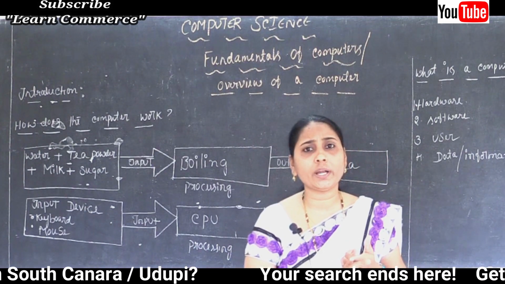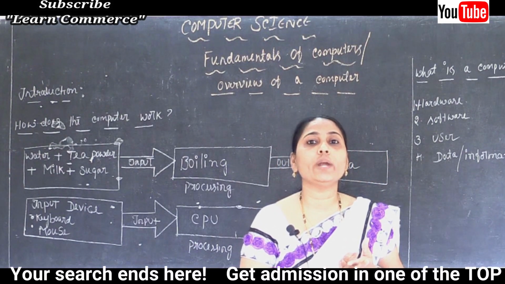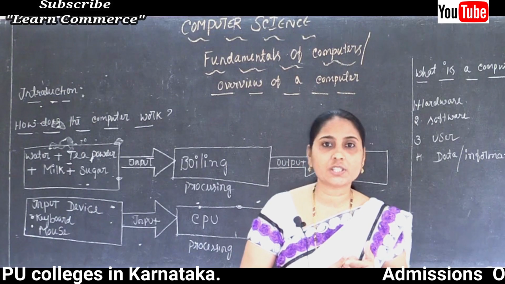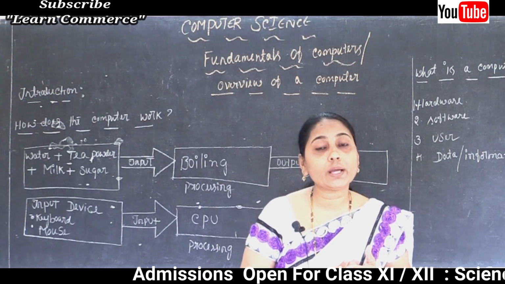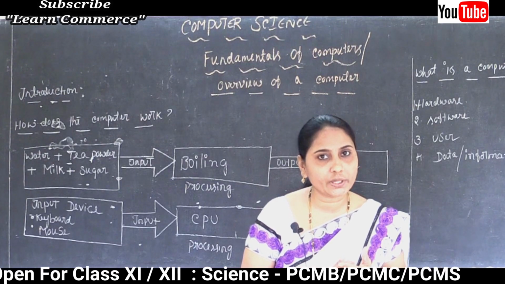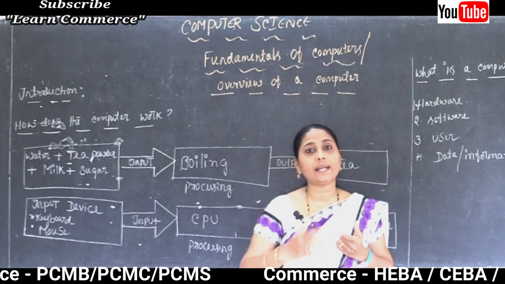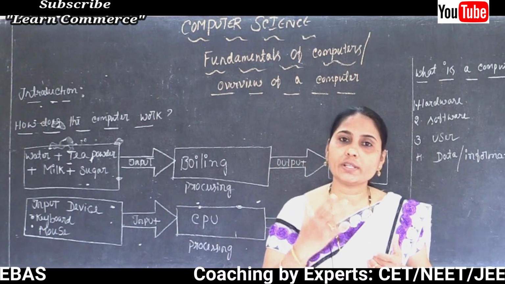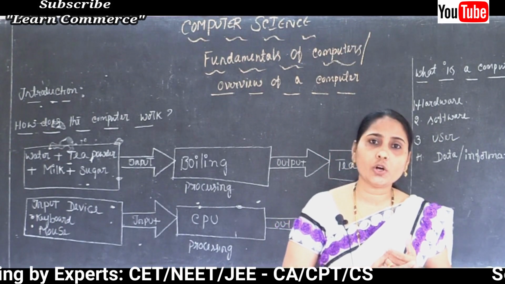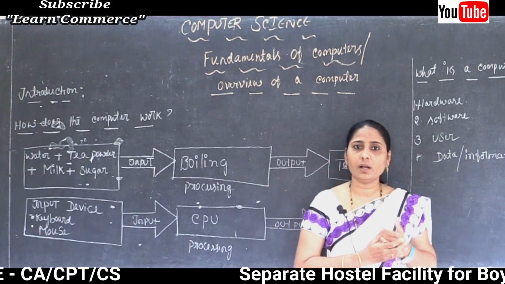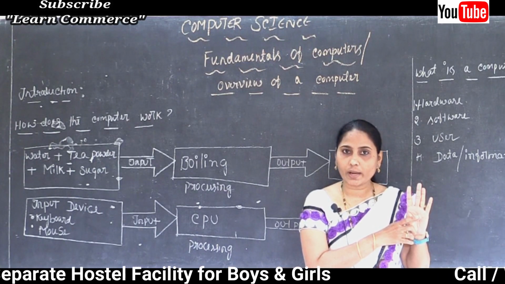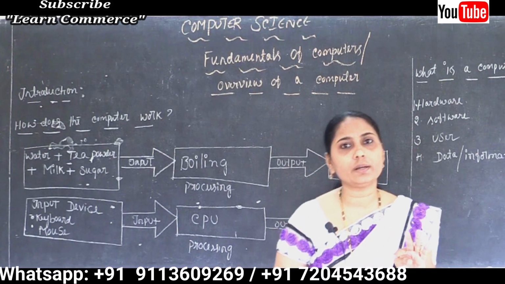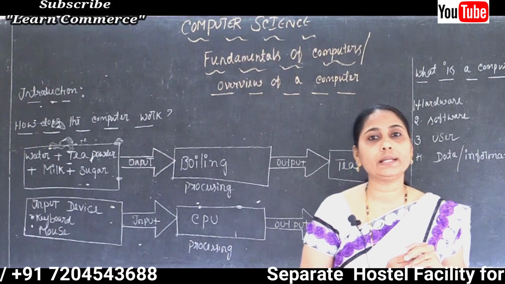The second important thing we can say is that a computer is an accurate machine. What do you mean by an accurate machine? Performing all tasks very quickly. Any work we give to the computer, it will perform very easily and at great speed. Correct? So that is called accurate. And not only is the computer a fast device and accurate, performing all calculations very quickly; in simple words, a computer is also called a calculating device.